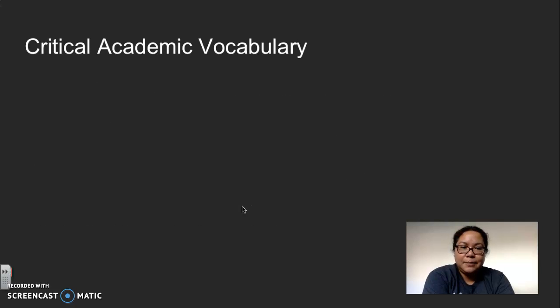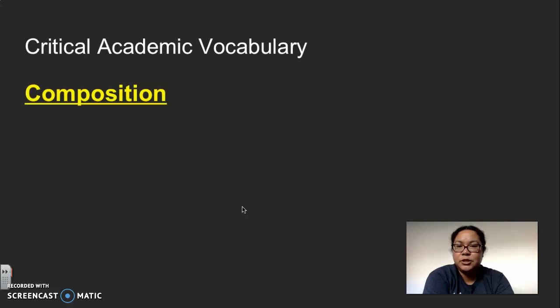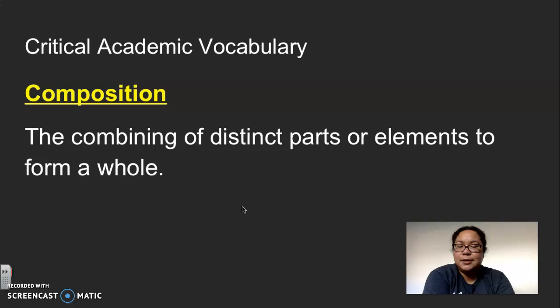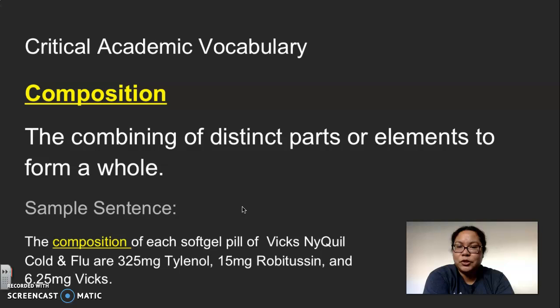The first critical academic vocabulary I want you to be familiar with is the word composition. Composition is the combining of distinct parts or elements to form a whole. What is something made out of? The sample sentence is: the composition of each soft gel pill of Vicks NyQuil cold and flu is 325 milligrams of Tylenol, 15 milligrams of Robitussin, and 6.25 milligrams of Vicks. Those are the 3 active ingredients that help you with your illness.